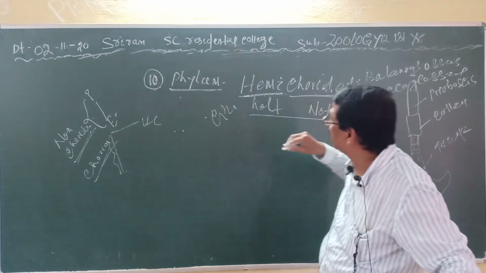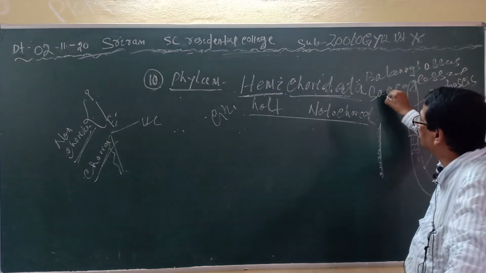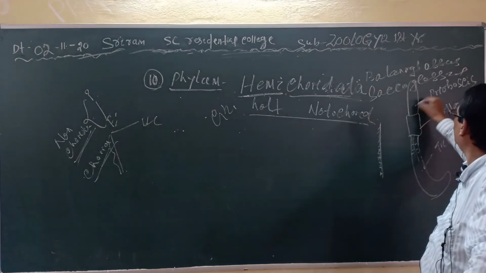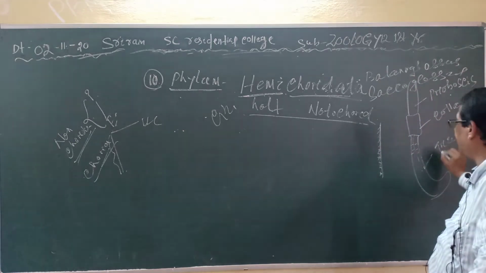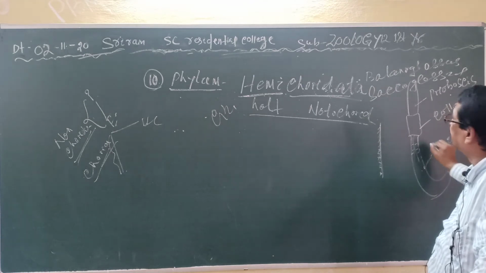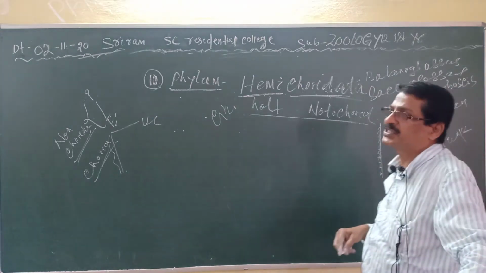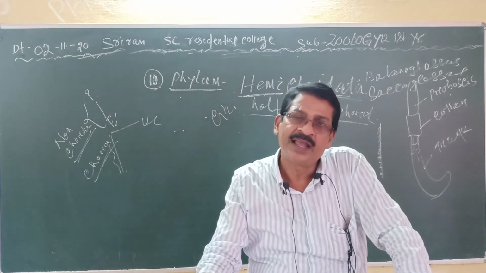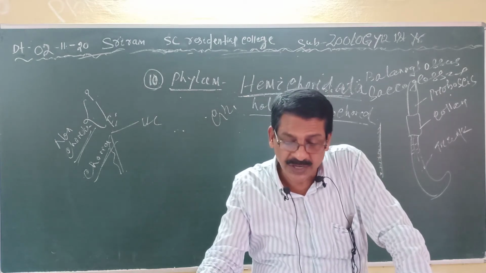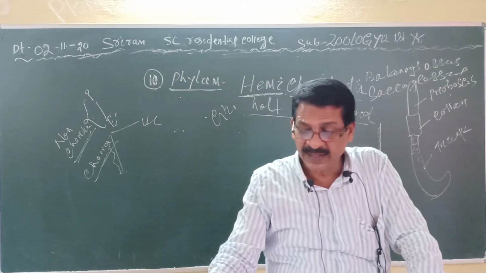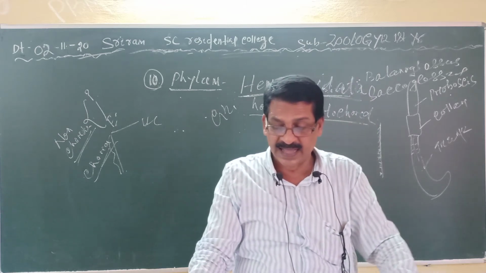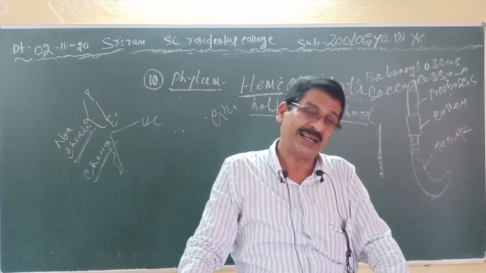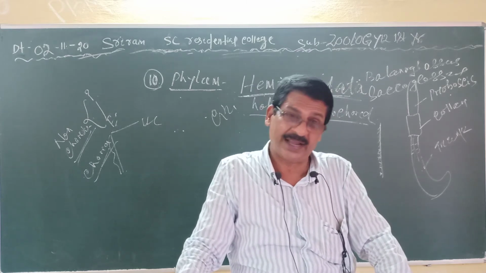So first of all, they are exclusively marine, and the body is soft, worm-like, divisible into proboscis, collar and trunk. Clear? Then the body wall consists of a single layer of ciliated epithelial cells having a large number of mucous glands. Then they are bilateral, triploblastic as well as coelomate.